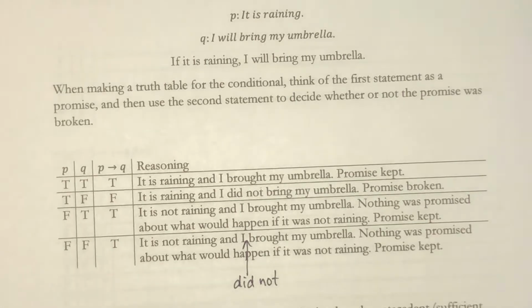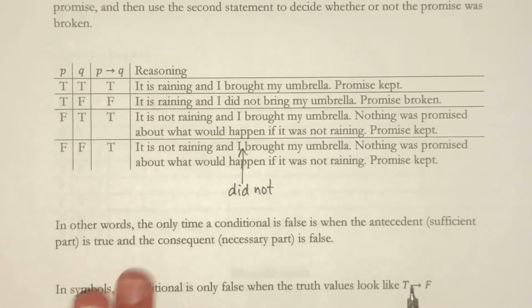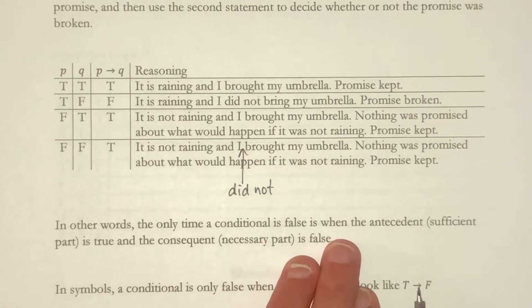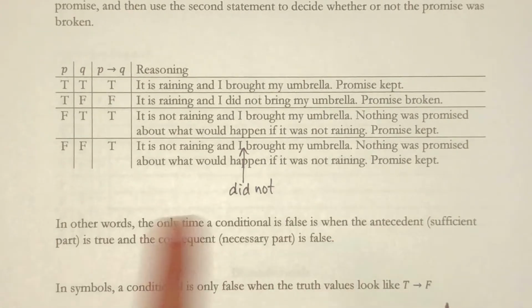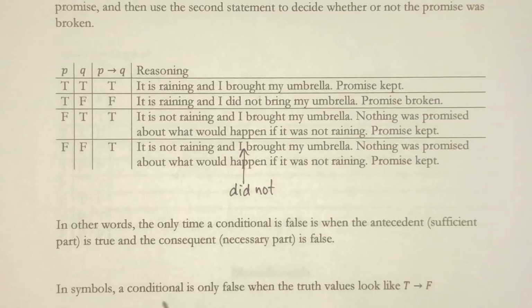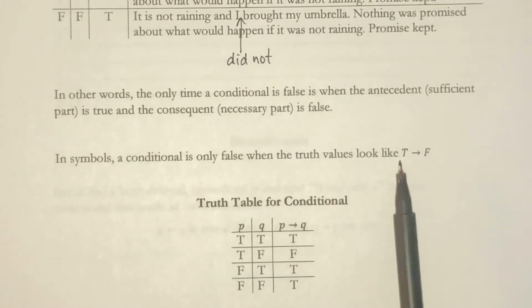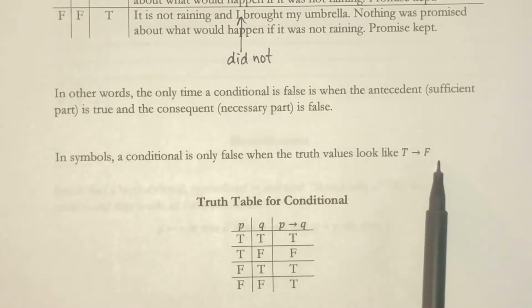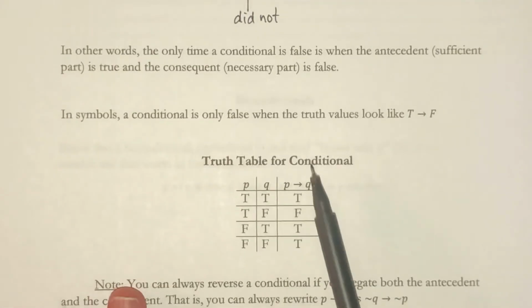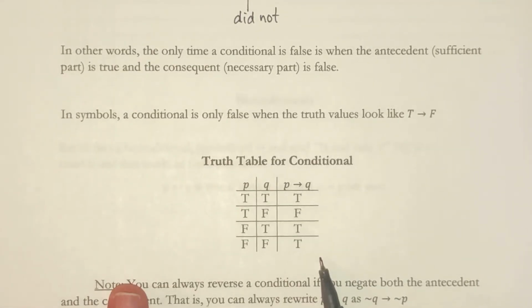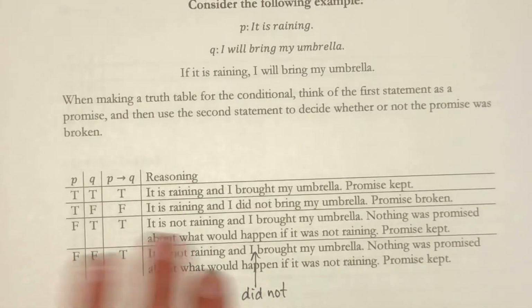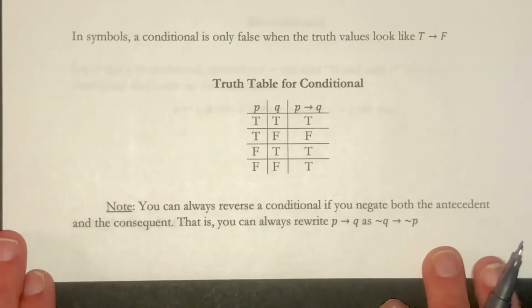Same thing. Nothing was promised about what happens if it's not raining. Nothing is broken. So in other words, the only time the conditional is false is when the antecedent, which is the sufficient part, or the first part, is true, and the consequent, or the necessary part, is false. So in symbols, the only time a conditional is false is when it looks like this: true, if true, then false. So I've just recopied our truth table here for a conditional, leaving off the reasoning. Okay, this last bit right here.